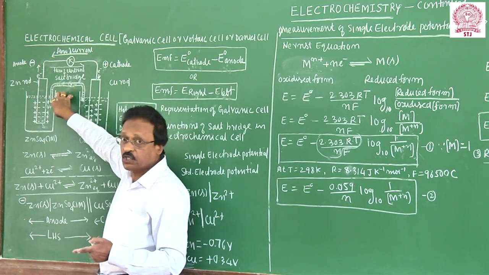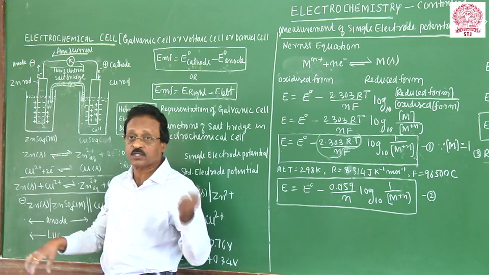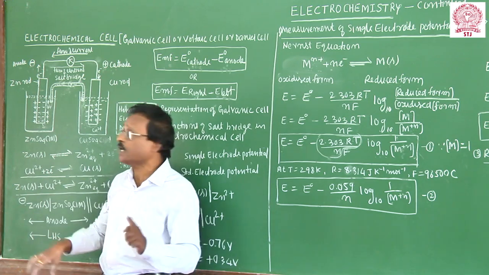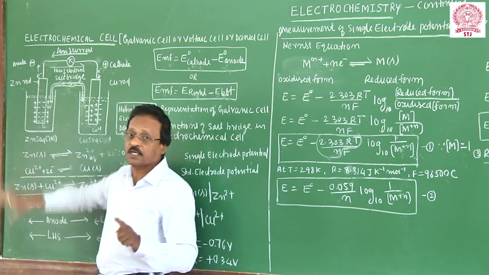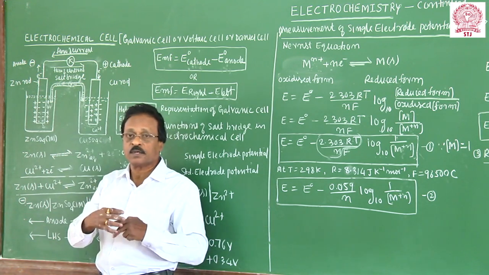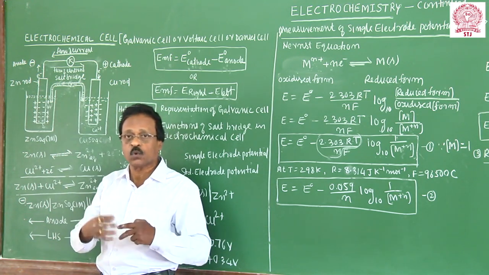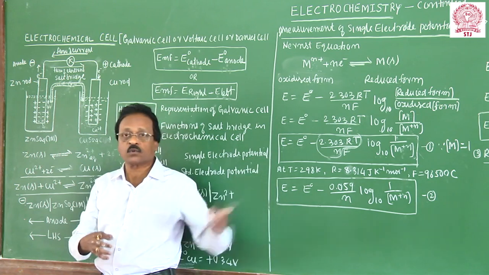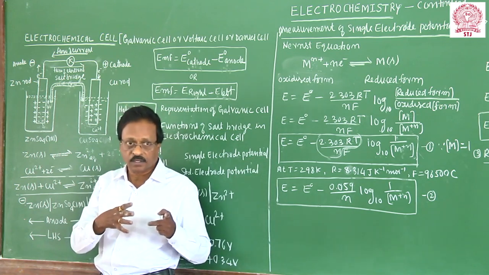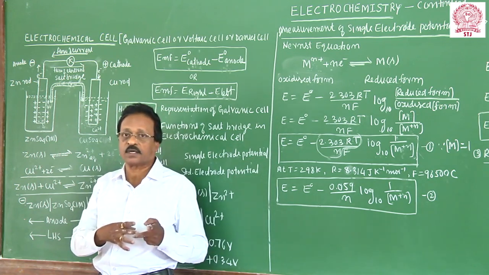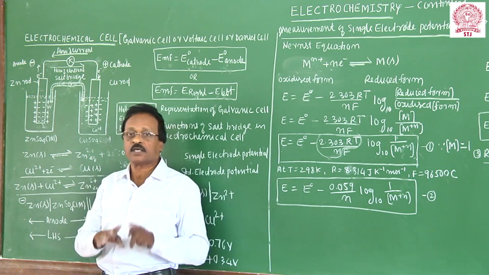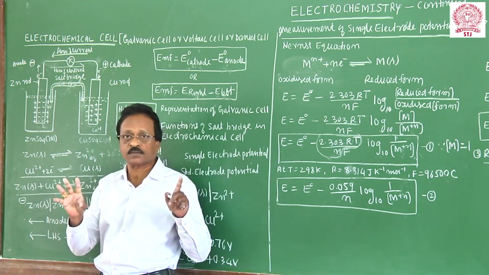In one the salt bridge is used, in the other it is not. Thermodynamically, the electrochemical cell is a spontaneous process; the reaction takes place on its own. But the electrolytic cell works only with the help of a source of current. Therefore, the electrolytic cell is non-spontaneous.